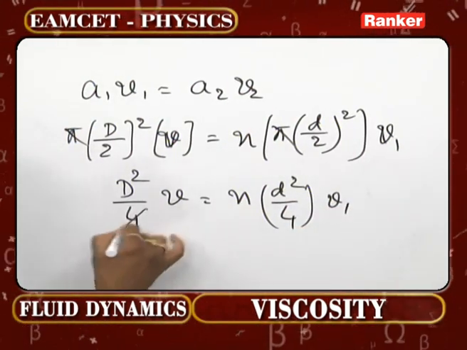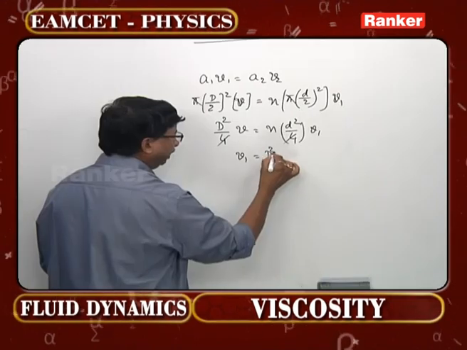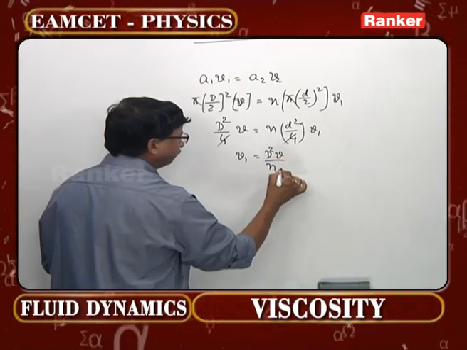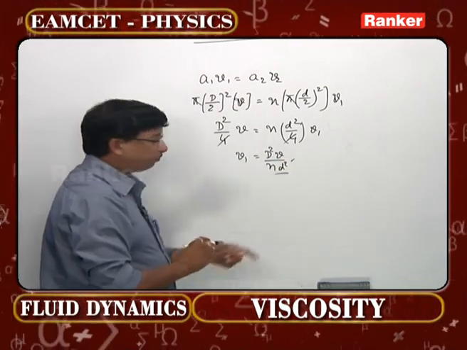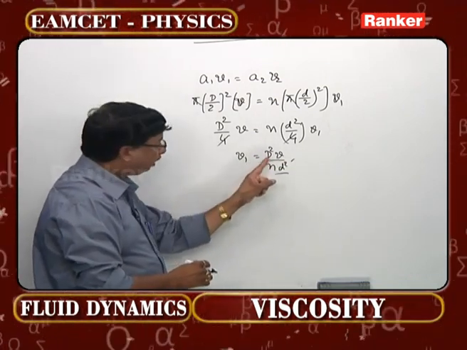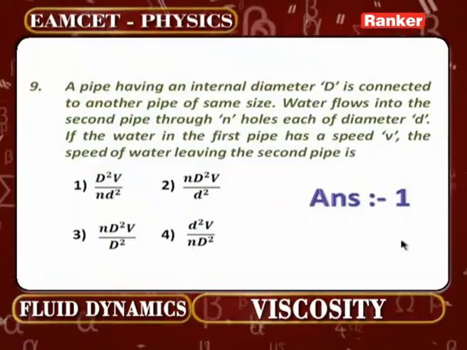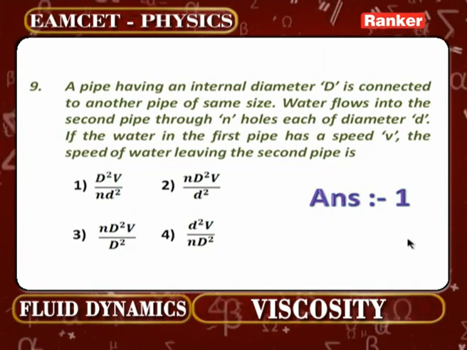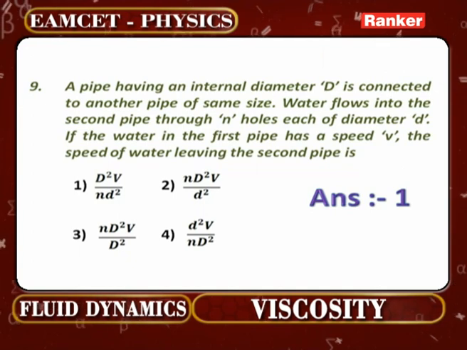Now you can cut 4. What is the value of v1? d square v by n d square. Check this equation now. V1 is equal to d square v by n d square. Which option is coinciding? First option is coinciding perfectly with this. So this is the answer for this question number 9.